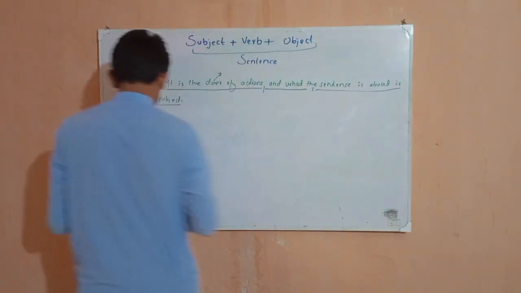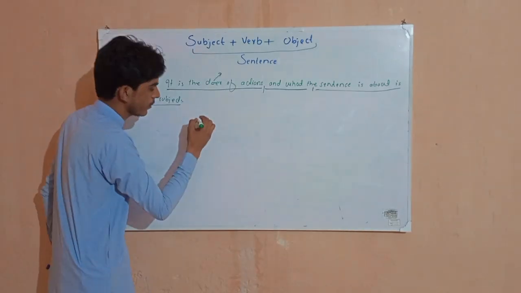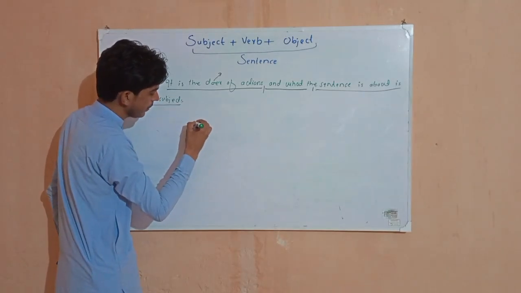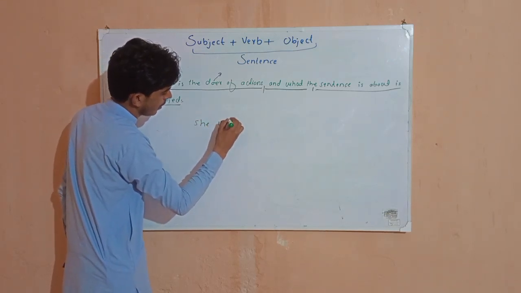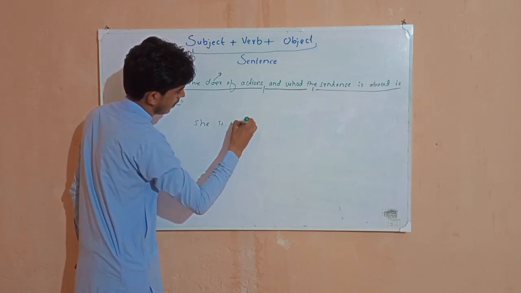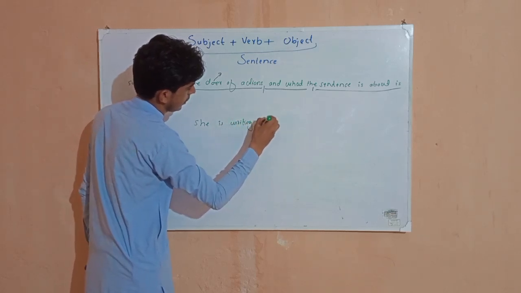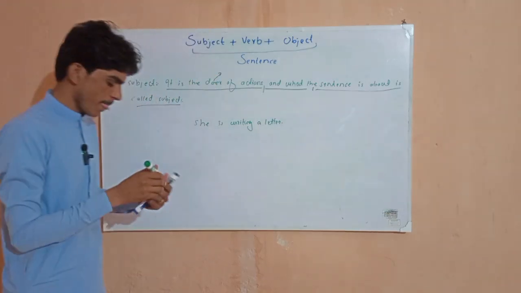So let's know the examples. Example, if I say she is writing a letter.